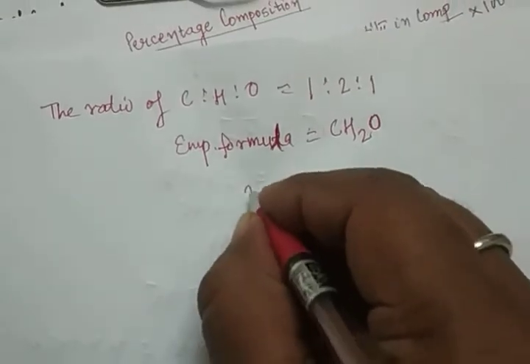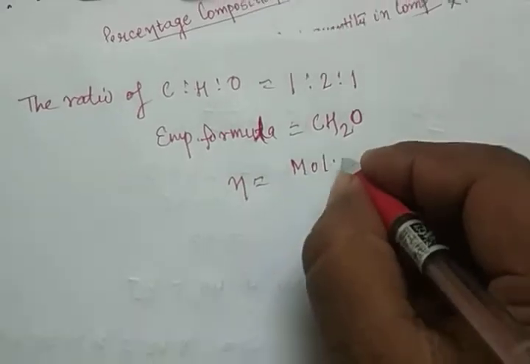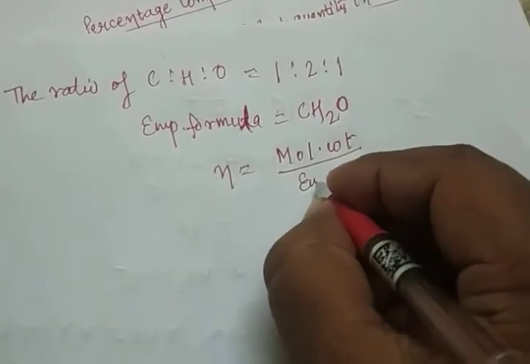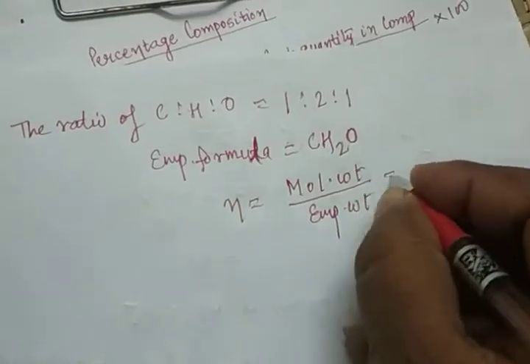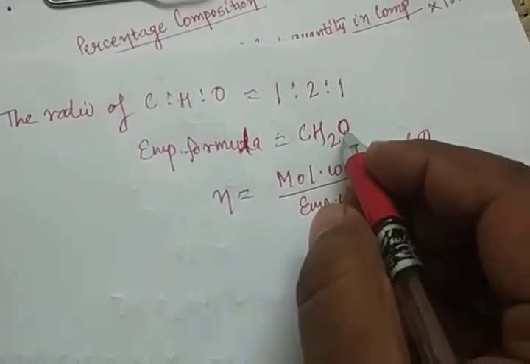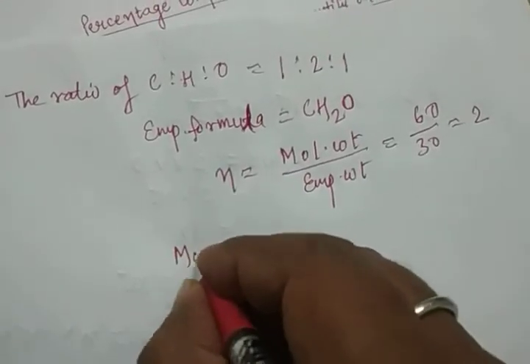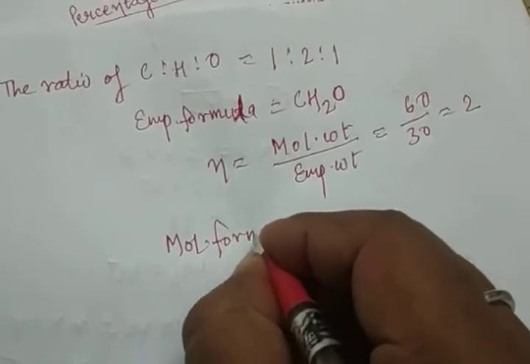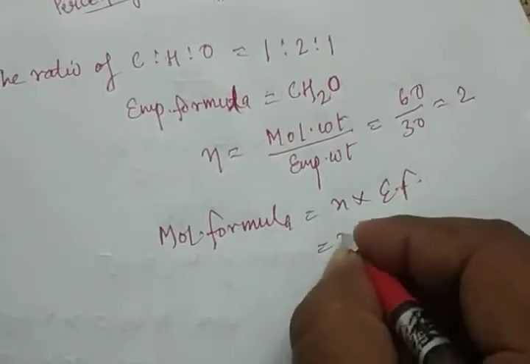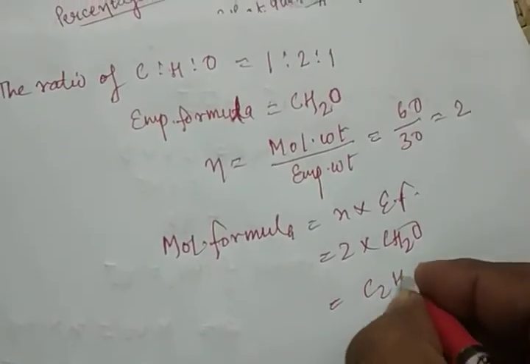Okay, now you find the molecular formula. You know very well N is equal to the molecular formula upon empirical formula. Same as molecular weight is equal to N into empirical weight. So N is molecular weight upon empirical weight. Molecular weight is given as 60. Now empirical weight: carbon is 12 and oxygen is 16, 12 plus 16 is 28, plus 2, 30. N is 2. Now the molecular formula is equal to N into empirical formula. N is 2 and the empirical formula is CH2O. The answer is C2H4O2.